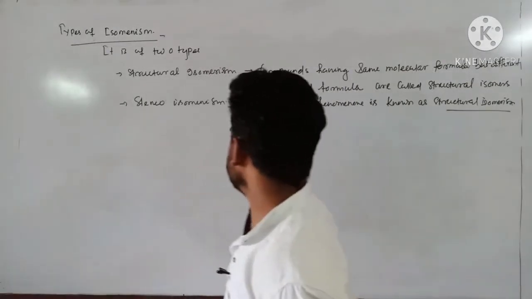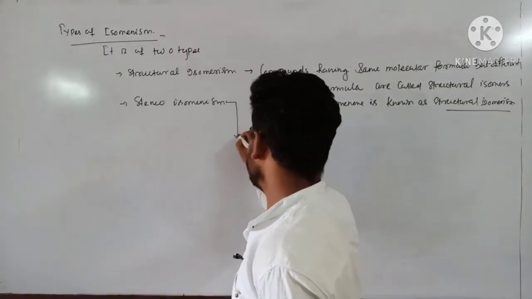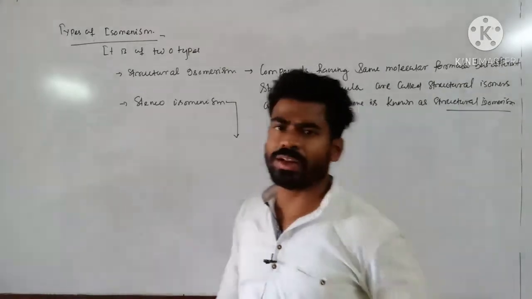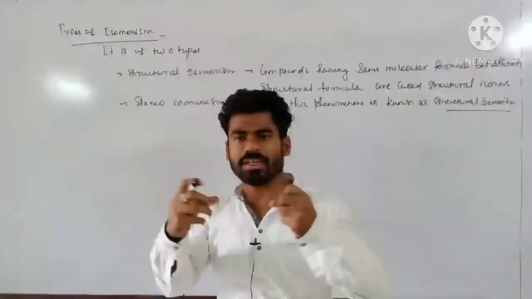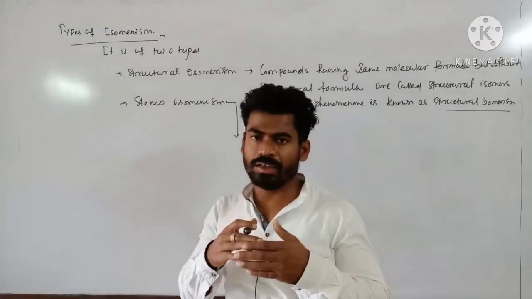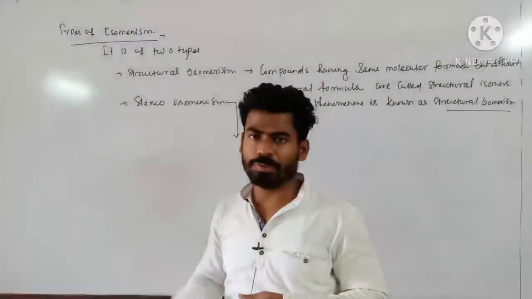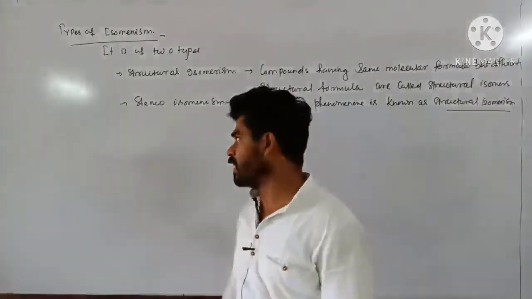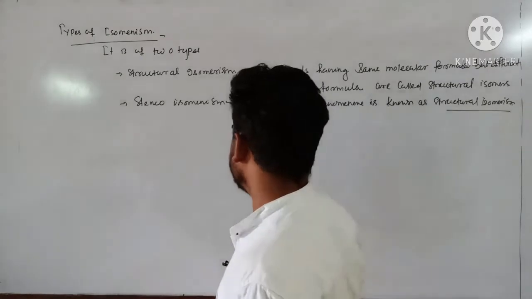Then stereoisomerism, we will discuss it later. Generally again, compounds with the same molecular formula but differing from one another on the basis of three-dimensional spatial arrangement. How atoms are arranged differently in three dimensions. You have to figure out the three-dimensional structure of the molecules. We will discuss it later, but till now you just write down the definition.